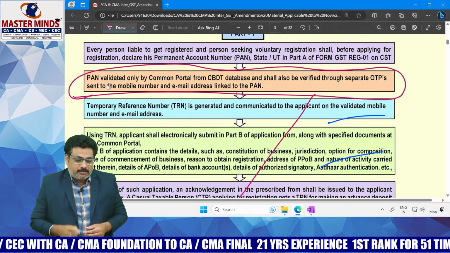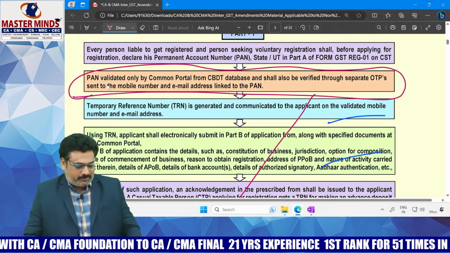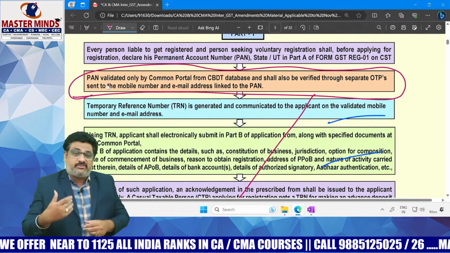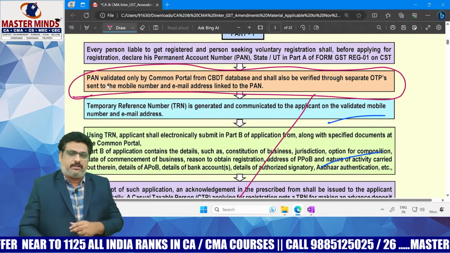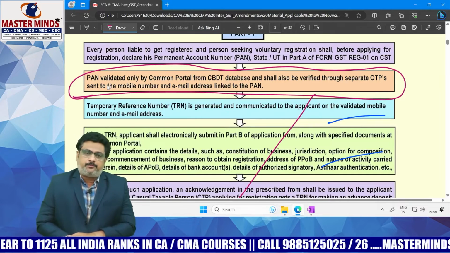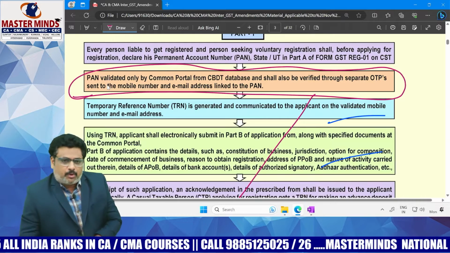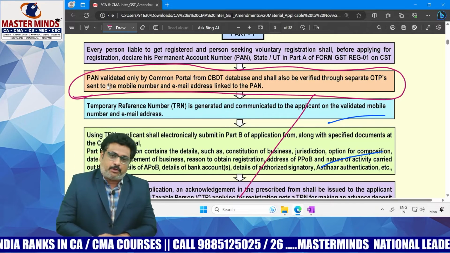That is the point you need to remember. In order to prevent people from misutilizing the PAN of other persons, this amendment is much needed, and it is a most welcome step to prevent frauds.